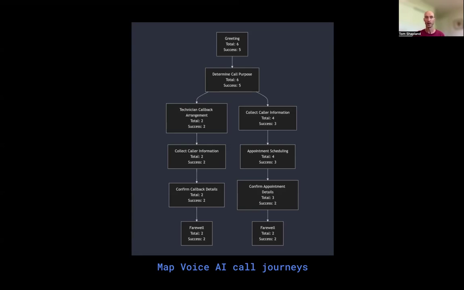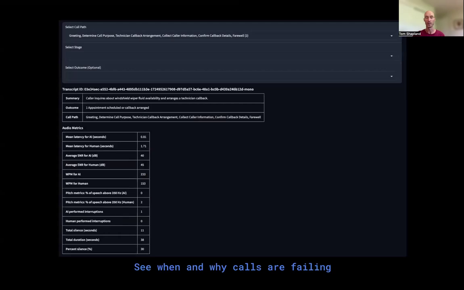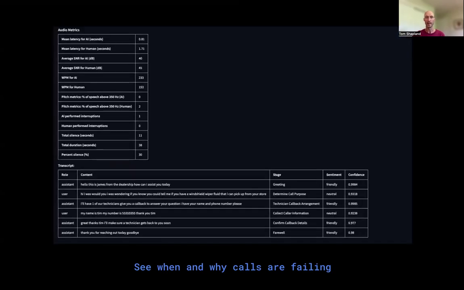So in the next part of our product, we give developers a way to drill into a particular call path. And then once they've selected that call path, they see information like a summary of each call in that call path, what happened in that call, audio metrics like latency, words per minute, interruptions. We also show, and you can see at the bottom of this slide, the transcript. So we show who was speaking, what was the content of what they said, the stage of the call it was, what the sentiment was, what was the ASR transcription confidence.